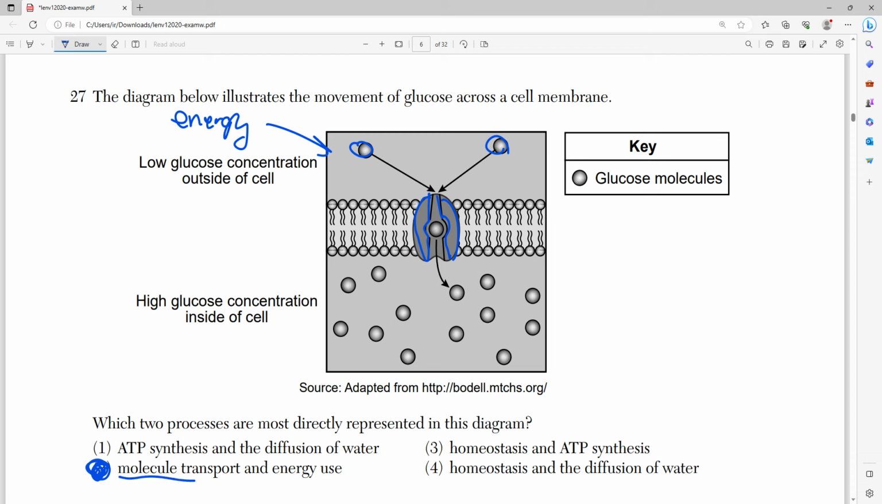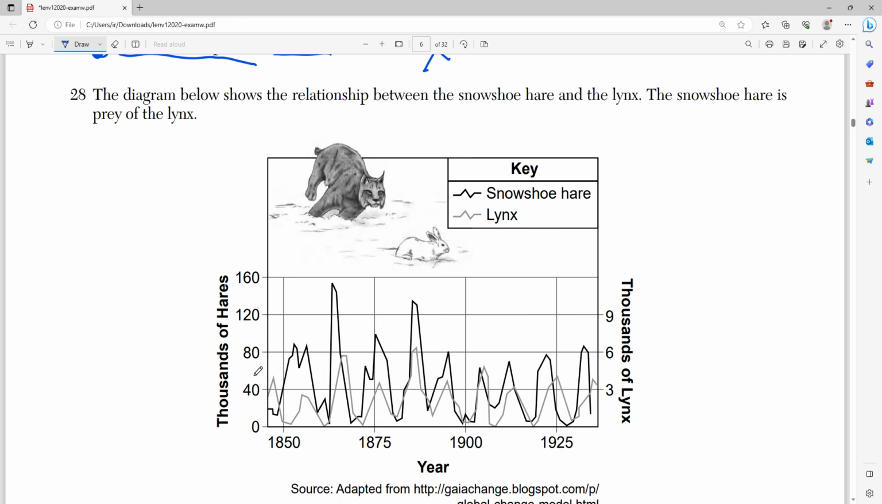So here we have molecule transport, and because it uses energy, as I literally said 2 seconds ago, energy use is also here. ATP synthesis is not here, because it's just glucose moving across it. Homeostasis and ATP synthesis, I don't know where they got ATP synthesis from, that's wrong. Homeostasis and the diffusion of water, that's also wrong, because if it was diffusing, it would go from high to low. Moving on to number 28.